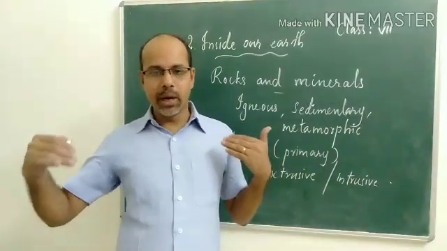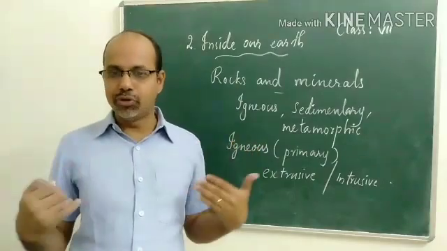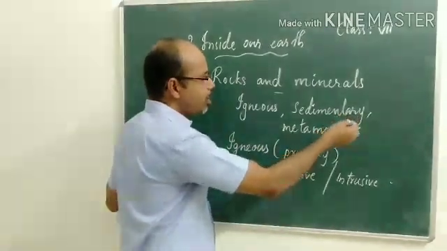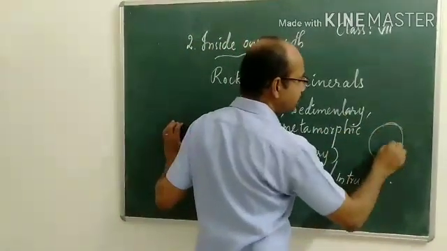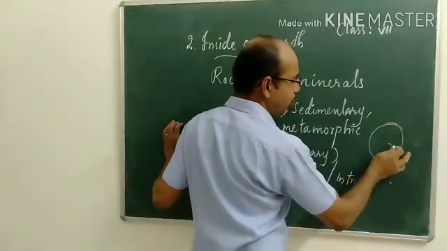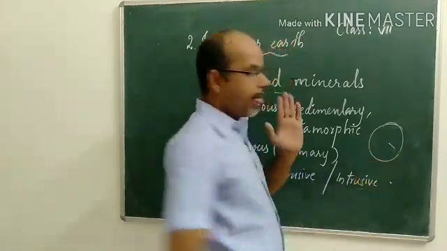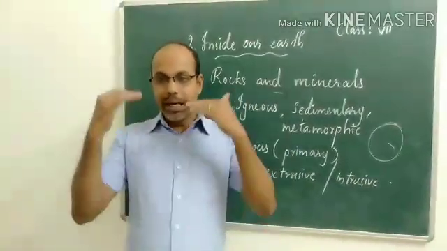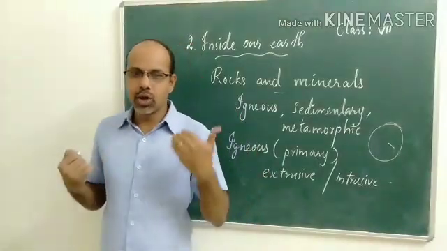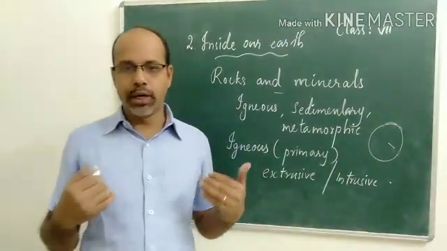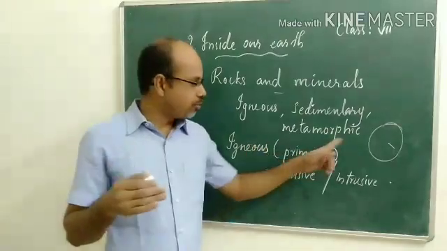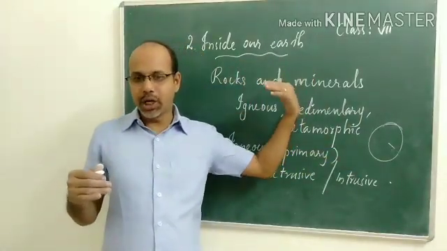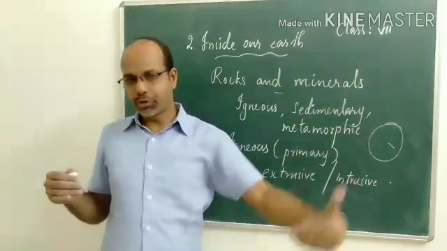Now coming to the other type of rocks. Sometimes the molten magma cools down while coming out, before reaching the earth's surface, on the way, deep inside the earth's crust, and becomes a solid. The solid rocks are formed in the interior. Sometimes, due to heavy pressure, the magma comes out of the earth.